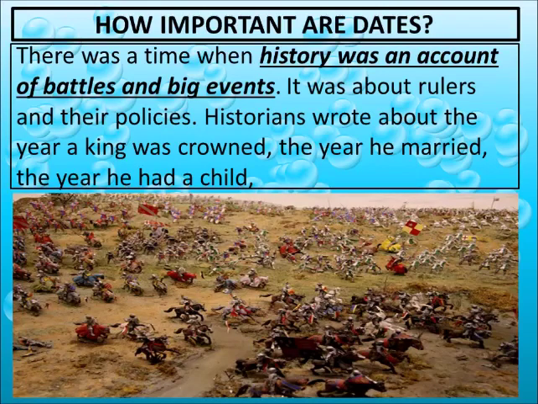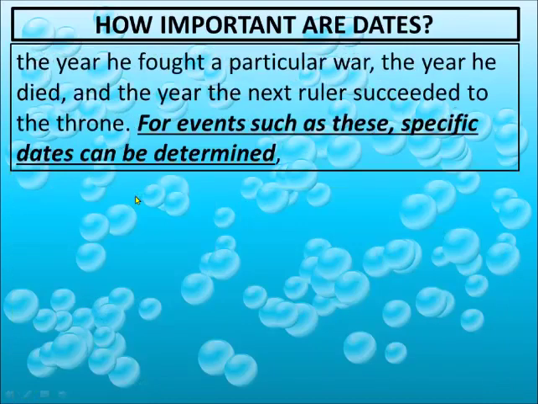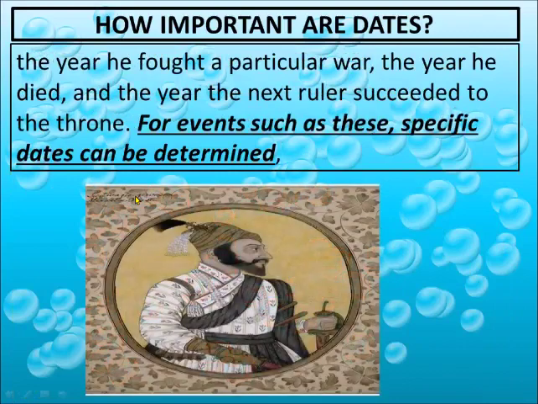So it is about various policies and lives of rulers: when a king was crowned, the year he got married, the year he got a child, the year he fought a particular war, the year he died, and the year the next ruler succeeded to the throne. For events such as these, which I gave you as examples, a specific date can be determined. Like in which year the Kalinga War was fought, it is known. In which year